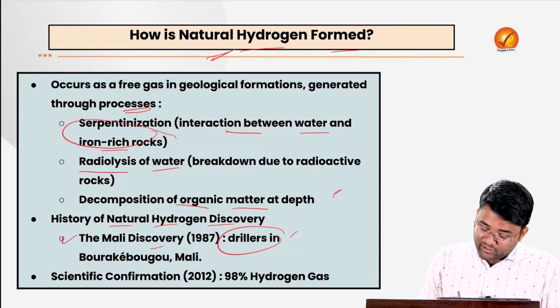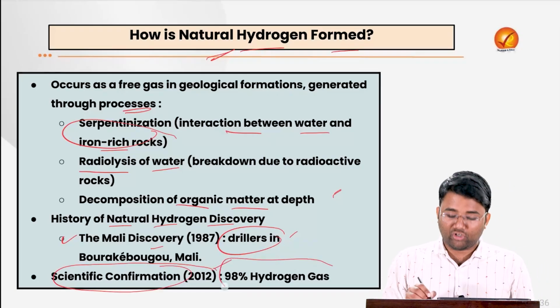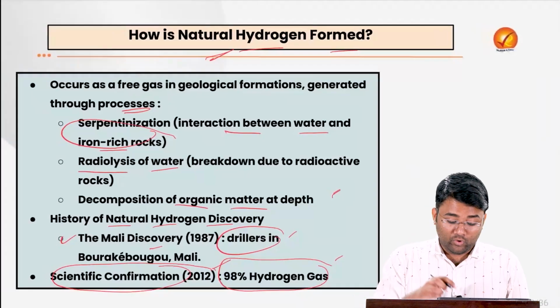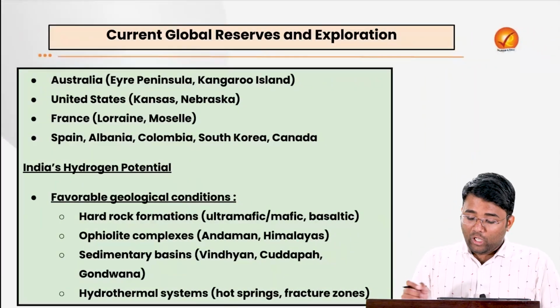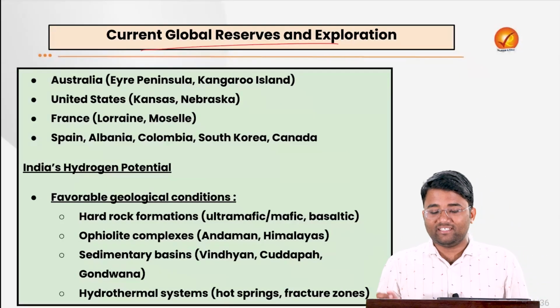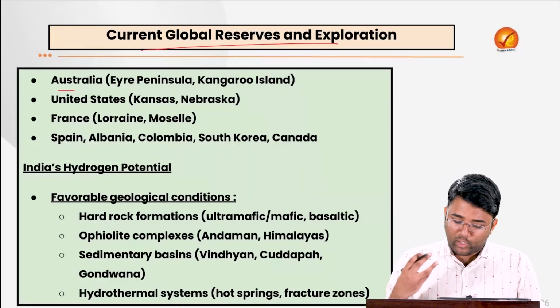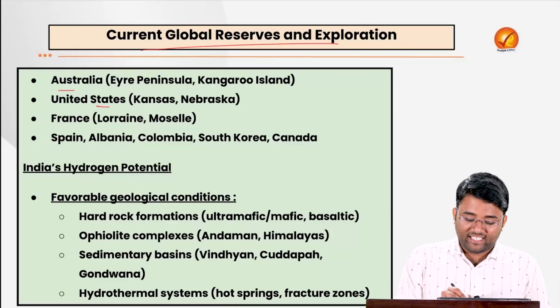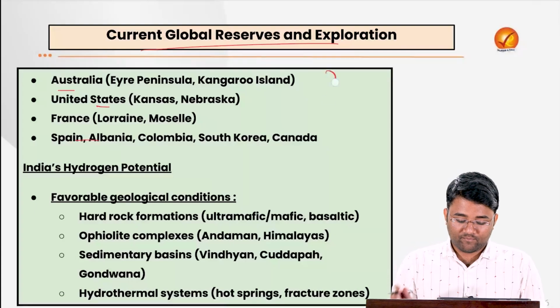And scientific confirmation happened in 2012, which showed that 98% of the gas found in this Mali region was hydrogen. Also, if you talk about the current global reserves and exploration, Australia has the Eyre Peninsula and Kangaroo Island, and the United States, France, Albania, Colombia, South Korea and Canada have some of the resources.